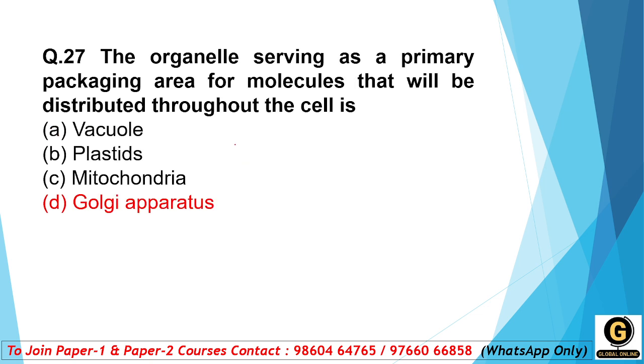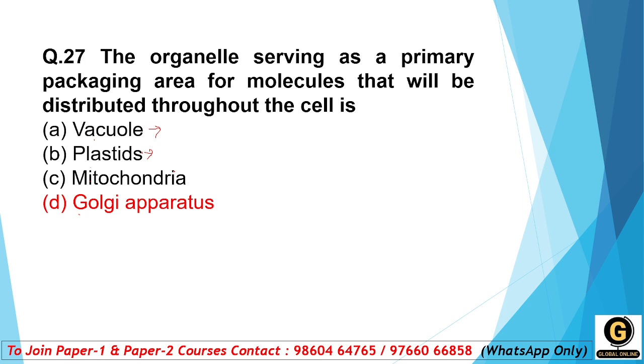Next, the organelle serving as a primary packaging area for molecules that will be distributed throughout the cell is dash. Options are vacuole, plastids, mitochondria, Golgi apparatus. Is it vacuole, students? No, it is used for storage. Plastids? No. Mitochondria? No, because it is called the powerhouse of the cell.